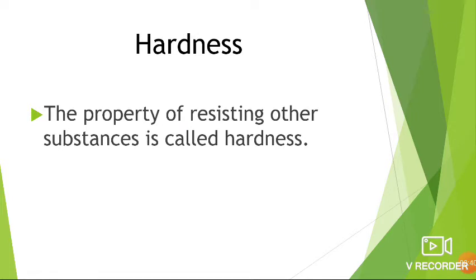What is hardness? The property of resisting other substances is called hardness.